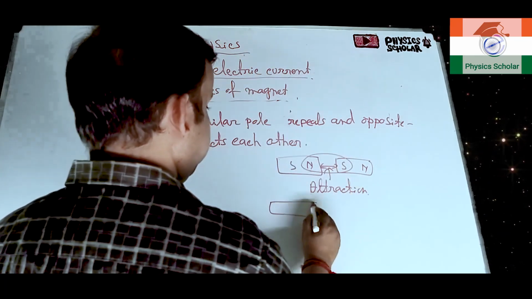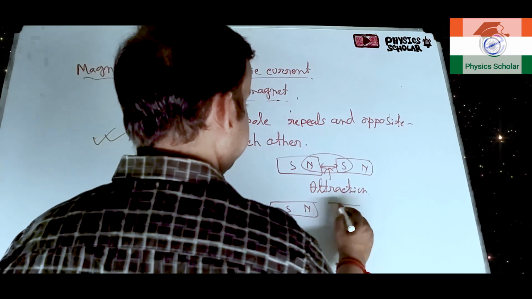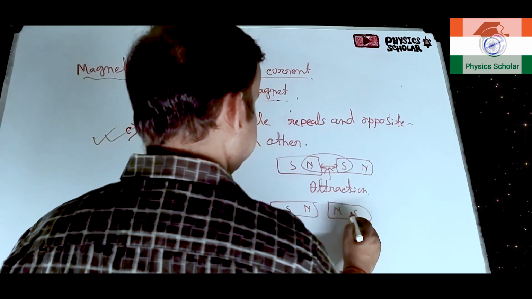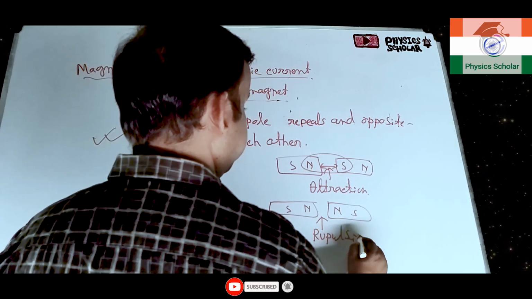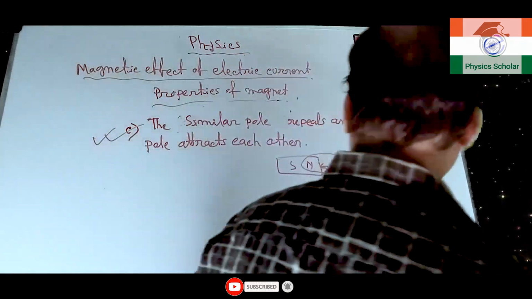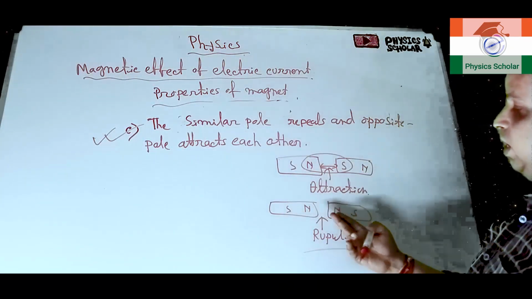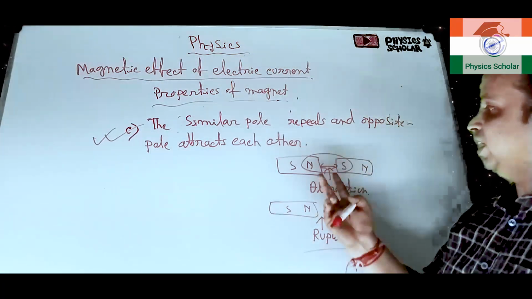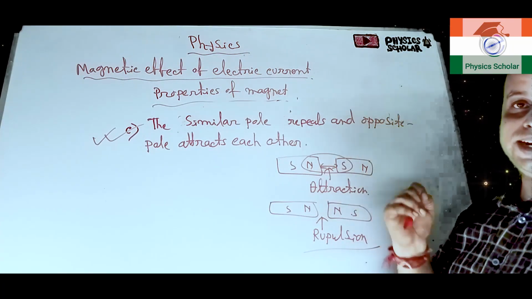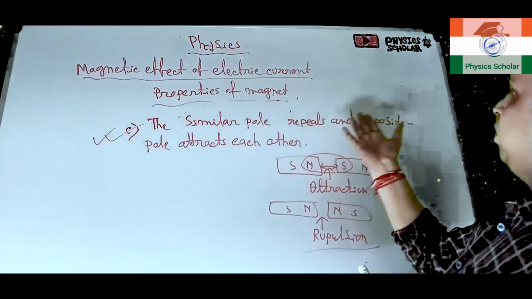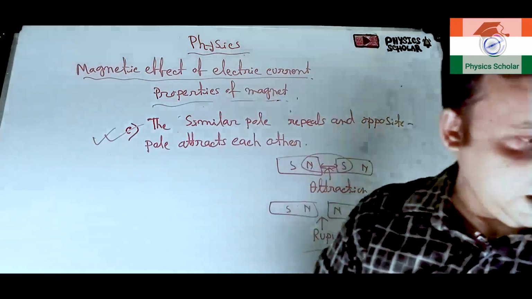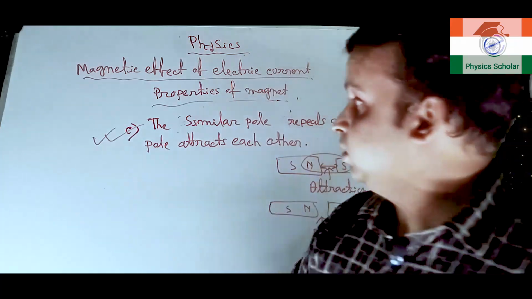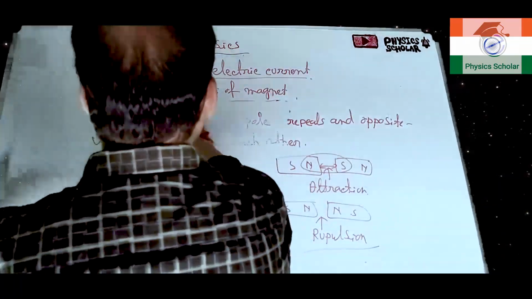But suppose here it is N, it is S, and it is also N and S. So it will be repulsion. That means two similar poles, it may be south south, it may be north north, will repel each other, and opposite poles will attract each other. Clear? Similar poles repel and opposite poles attract each other in a magnet. Now let us move to one more question.